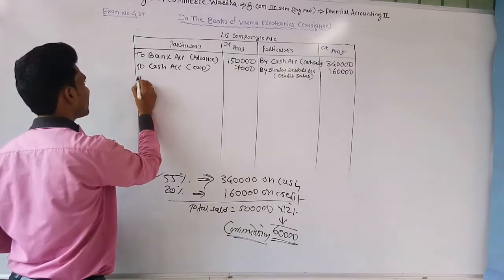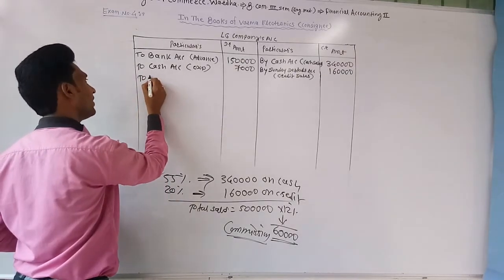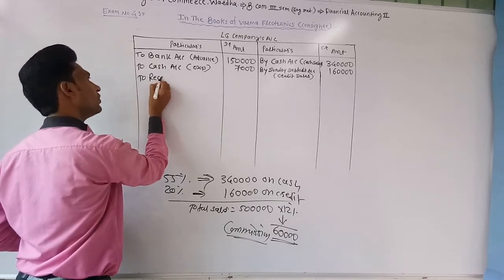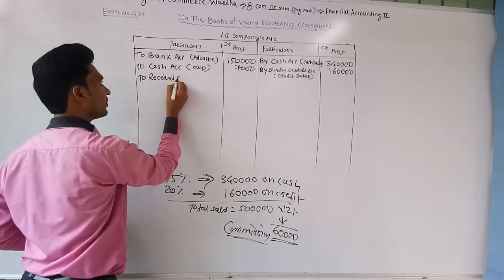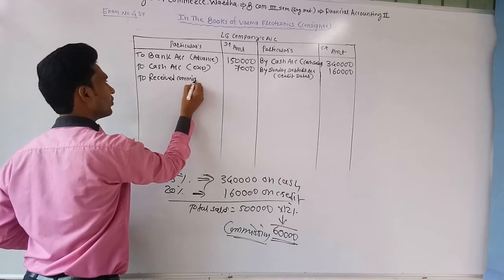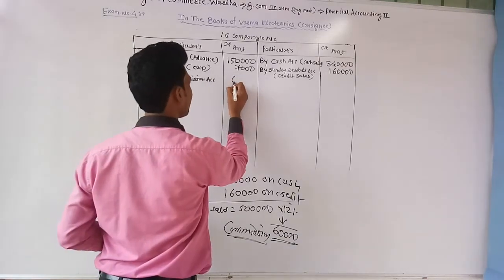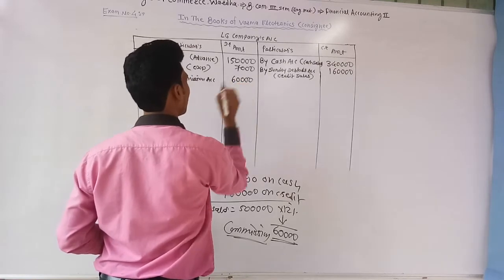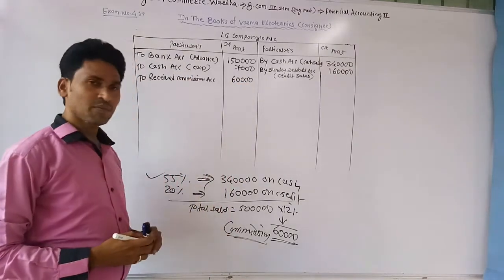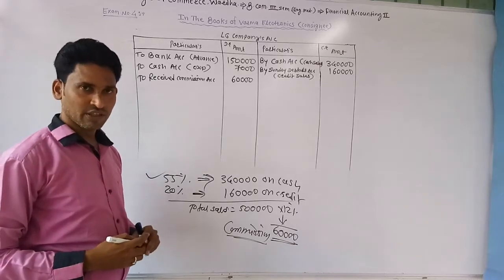So write at the debit side of LG company's account by the name to commission received account, rupees 60,000. It's charged commission and entry has passed for this transaction.